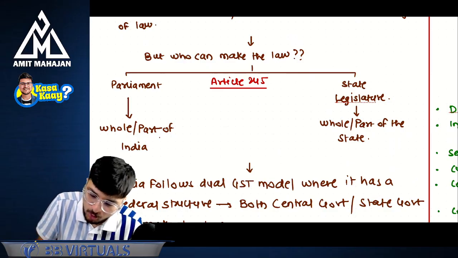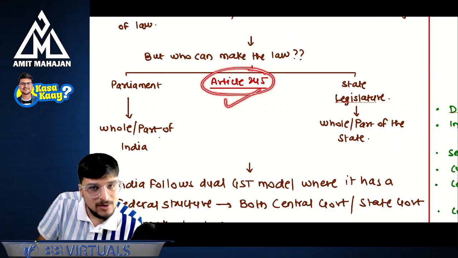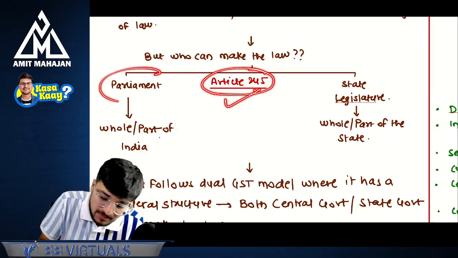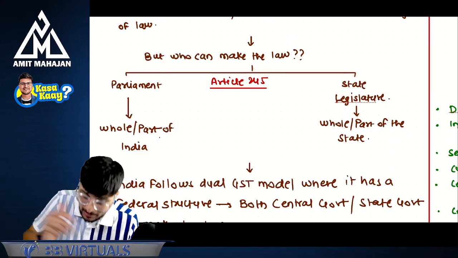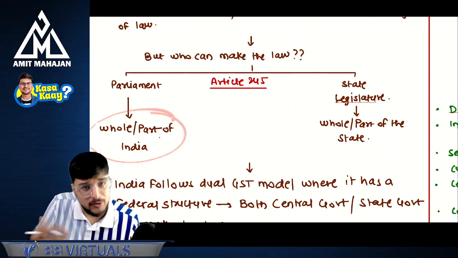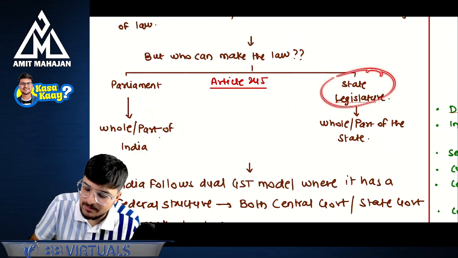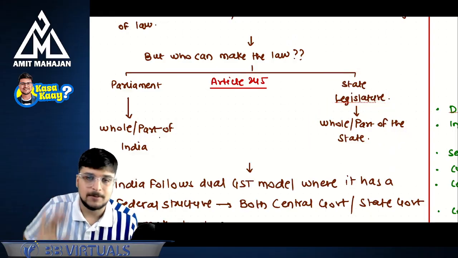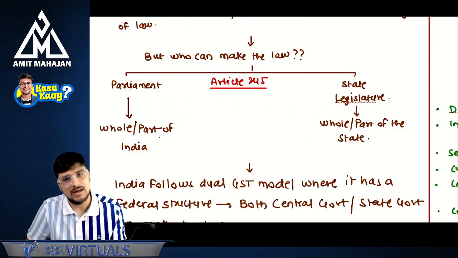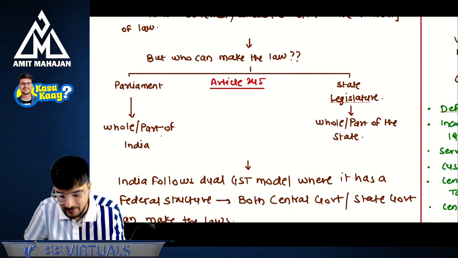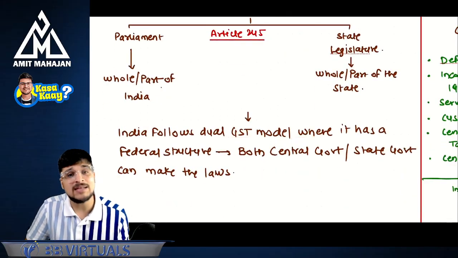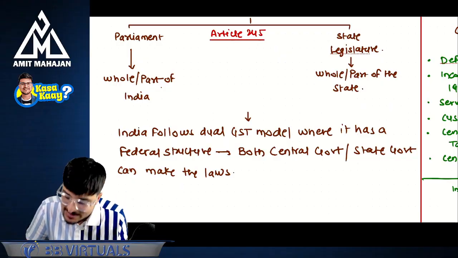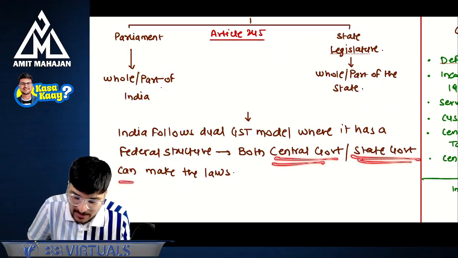Understanding? No problem. Who can make the law? This is given in Article 245, where they have said that parliament can make the law and state legislature can also make the law. Parliament can make the law for whole or part of India, and state legislature can make the law for whole or part of the state. Understanding? And India follows the dual GST model, where it has a federal structure, where both central government and state government can make the laws.